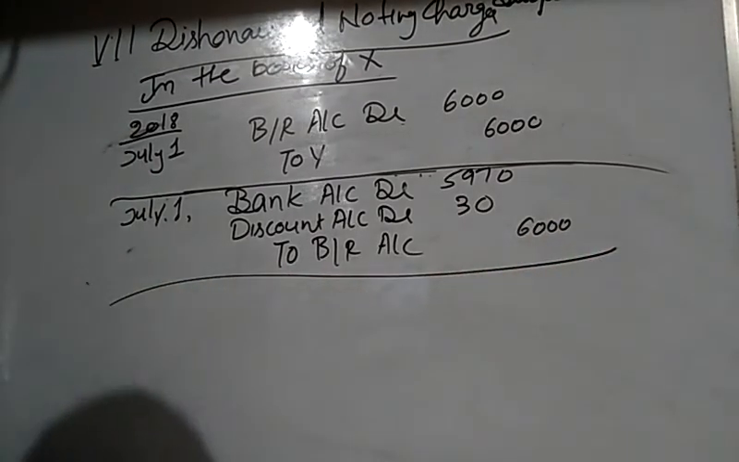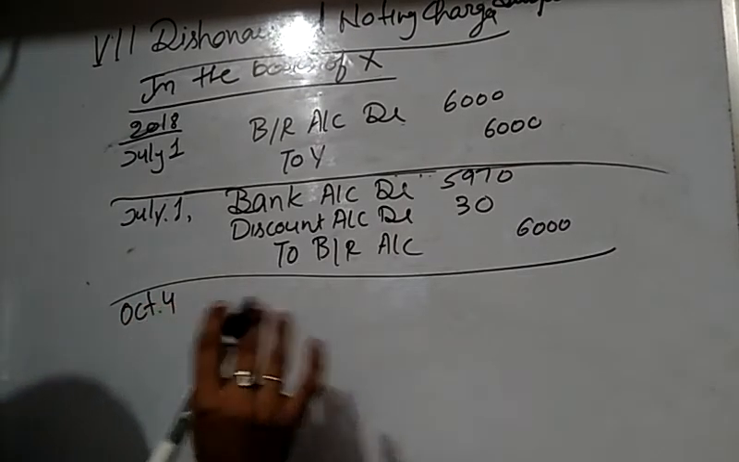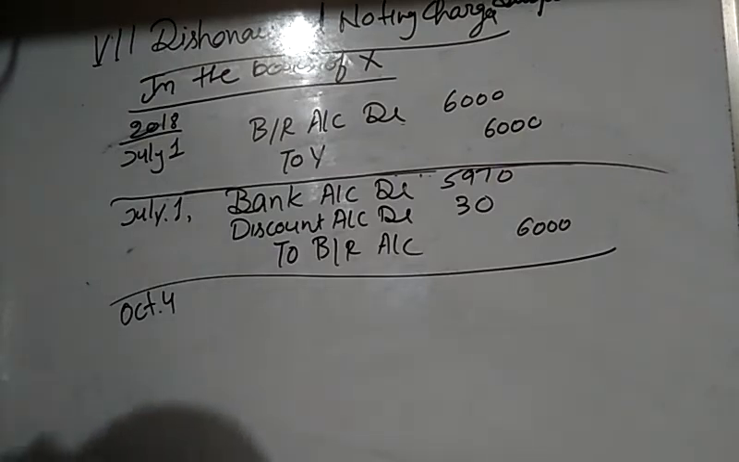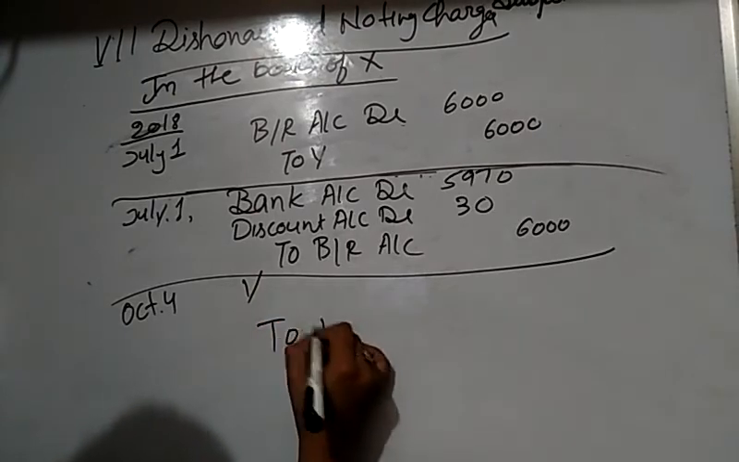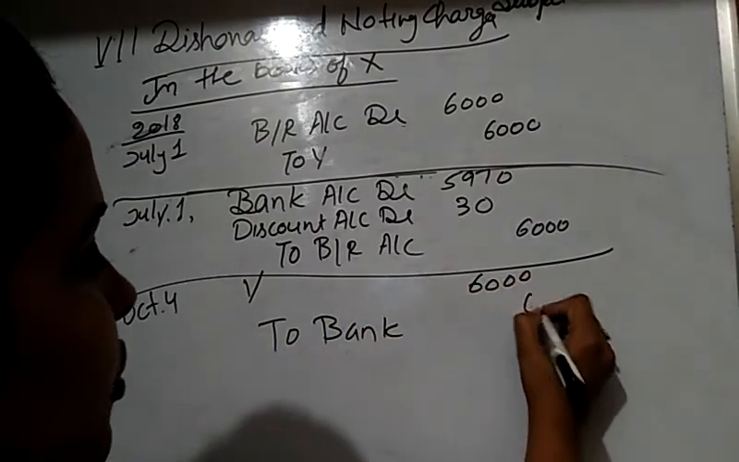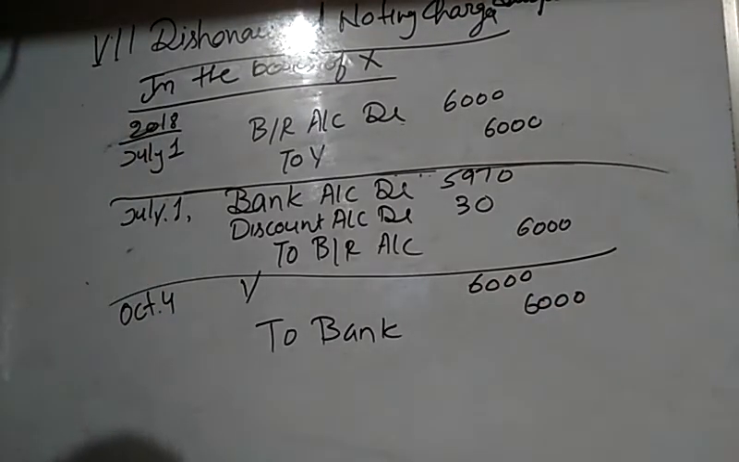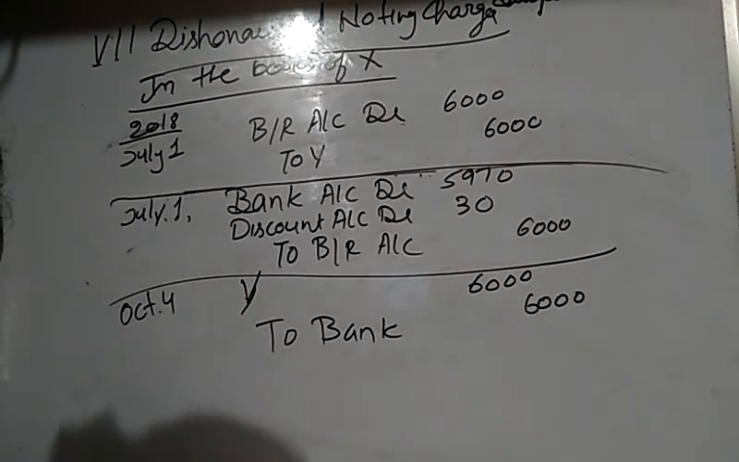Now this bill is dishonored. The bill's maturity date is October 4, but it is dishonored. Now the journal entry is Y debit to bank with 6,000, because now the bill is in the hands of the bank. This bill is dishonored, so now the bank returns that bill to Y.